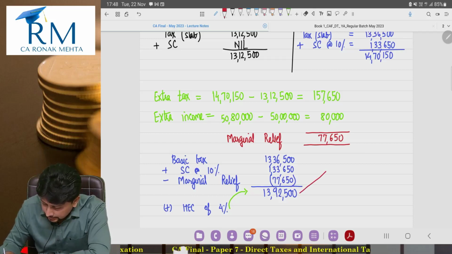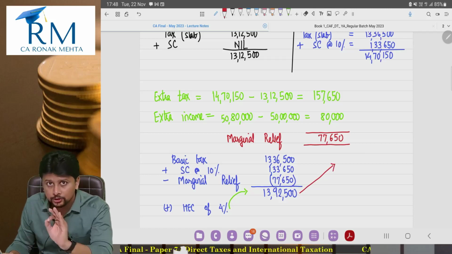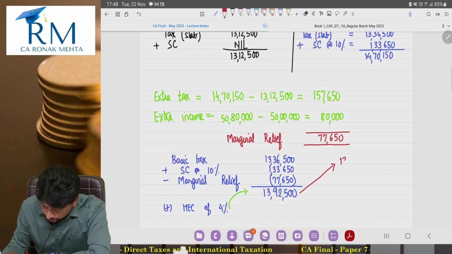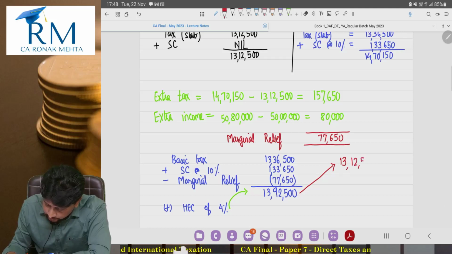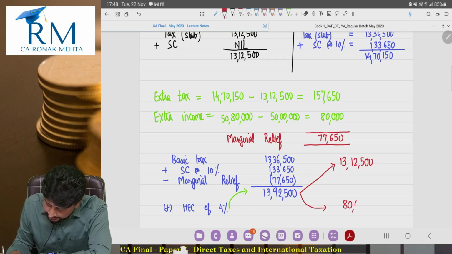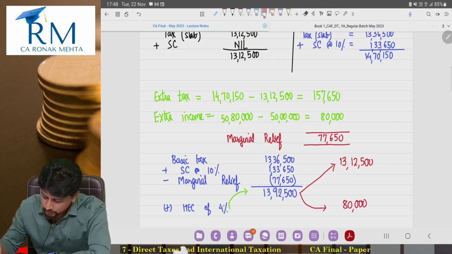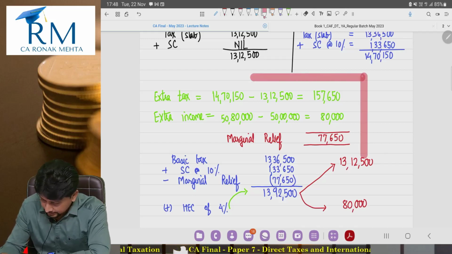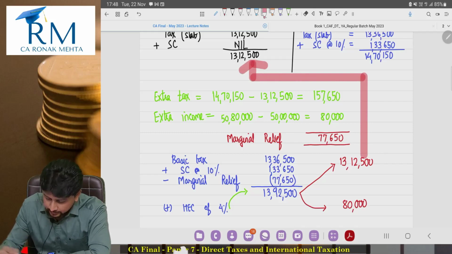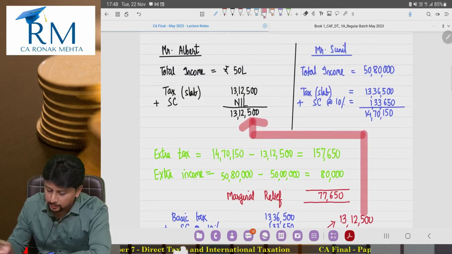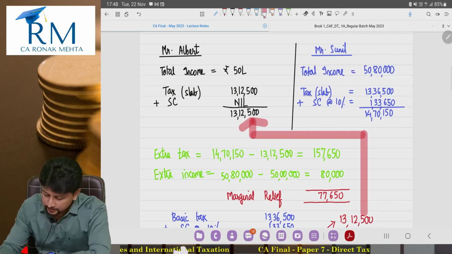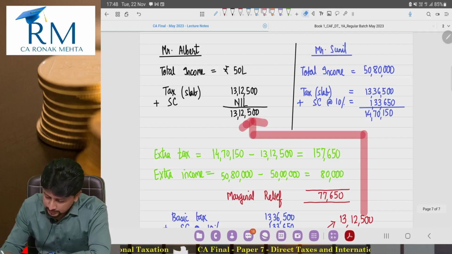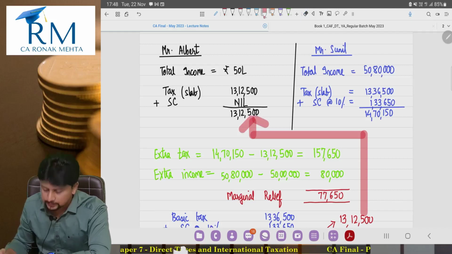This 13,92,500 is actually nothing but 13,12,500 and that 80,000 rupees. 13,12,500 is the tax that Mr. Albert used to pay on an income of 50 lakhs.